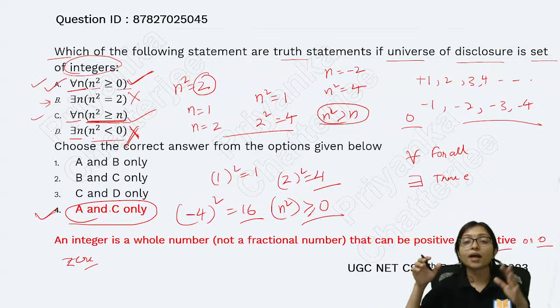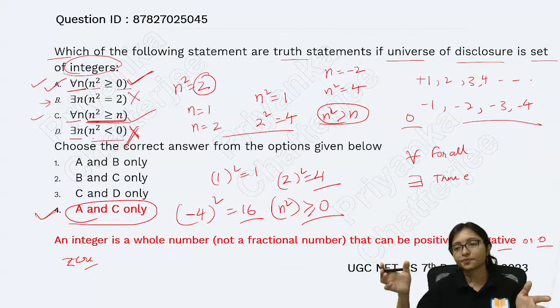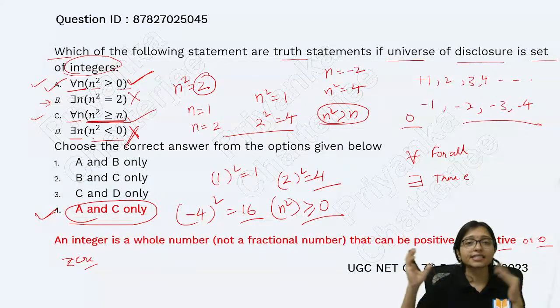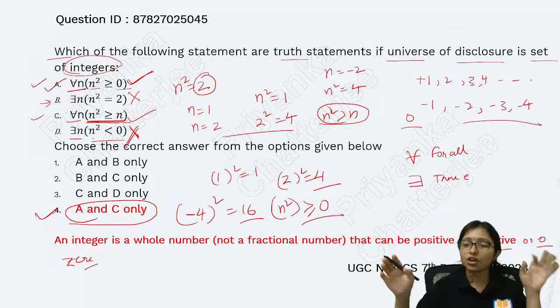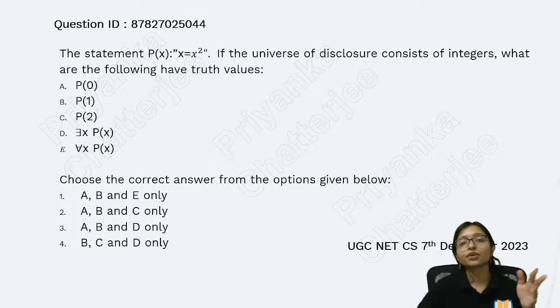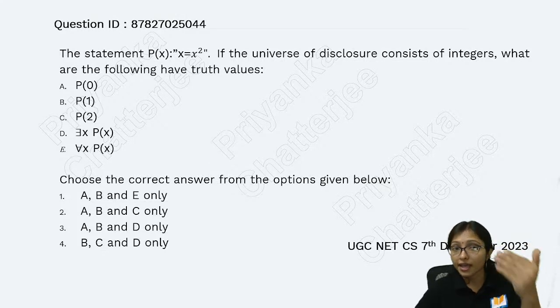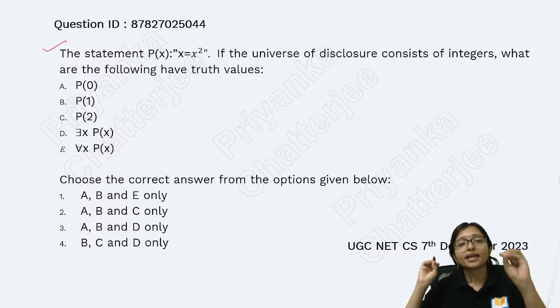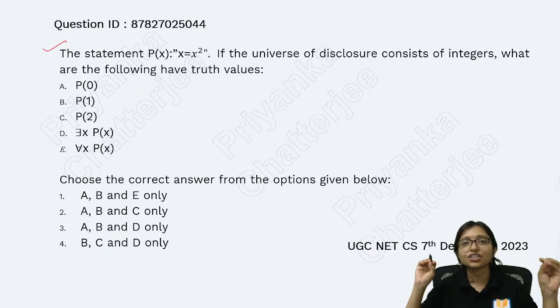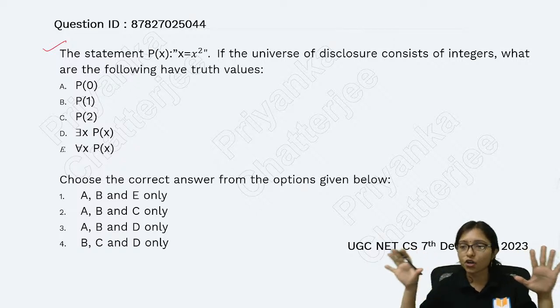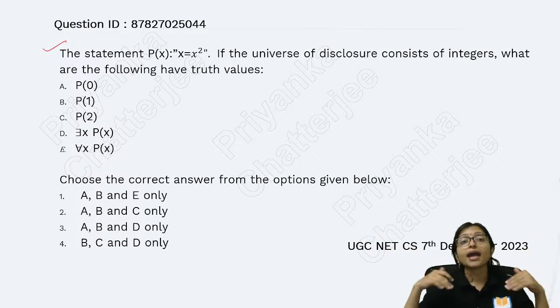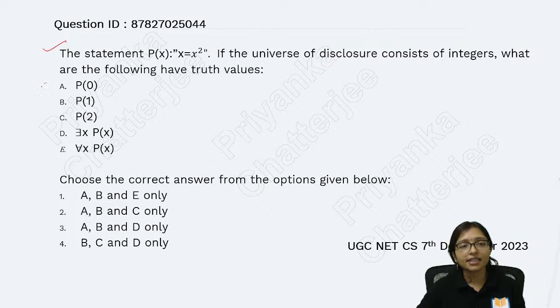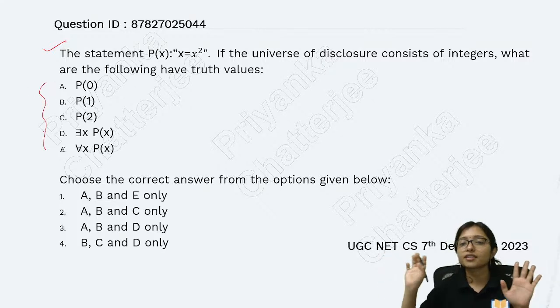This is the way you have to understand this question: that there exists and for all. In propositional logic, all the games are there with there exists and for all. Another question was there from this one only. Here they are only asking whether your basic knowledge of integer, real number, float is clear or not, and whether you are able to understand this or not. That is their only concern.